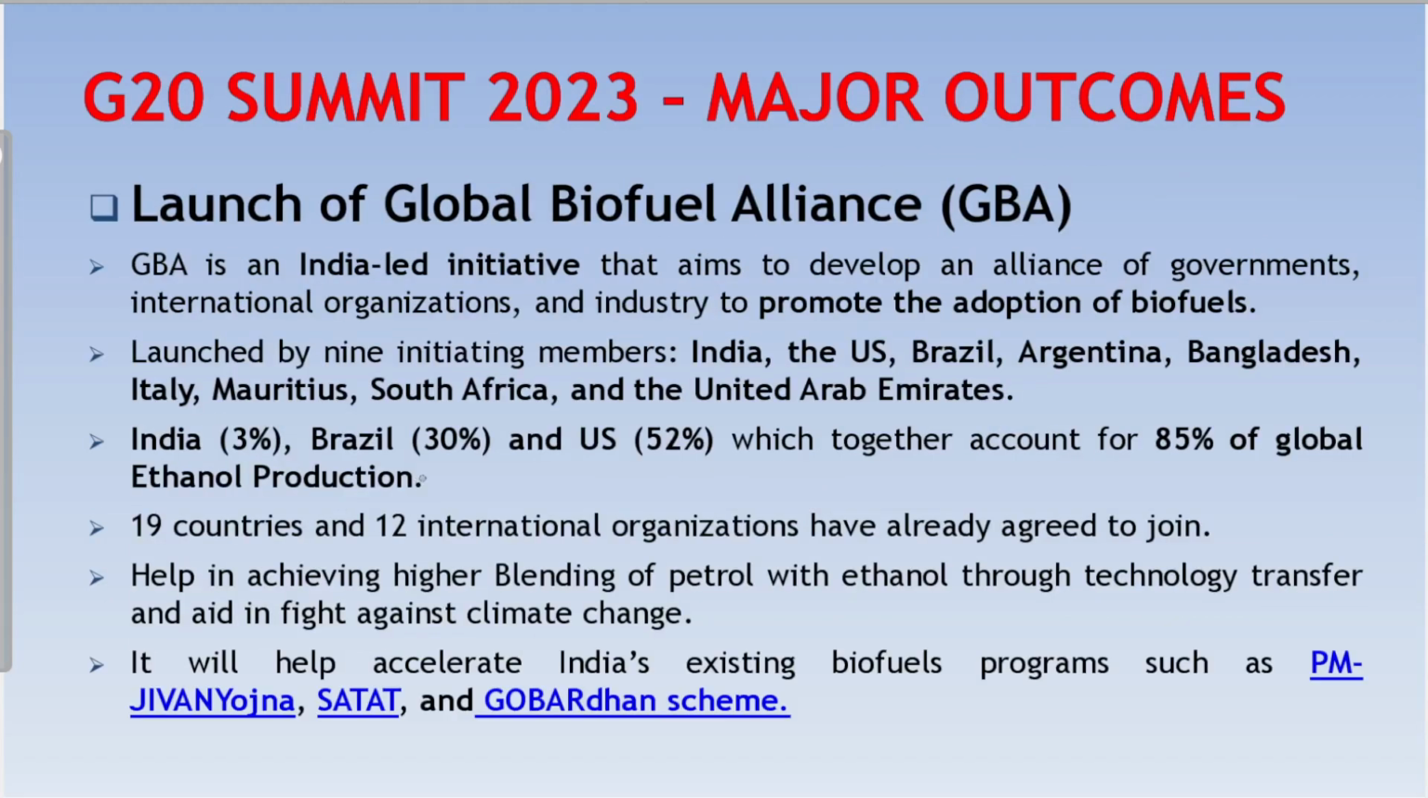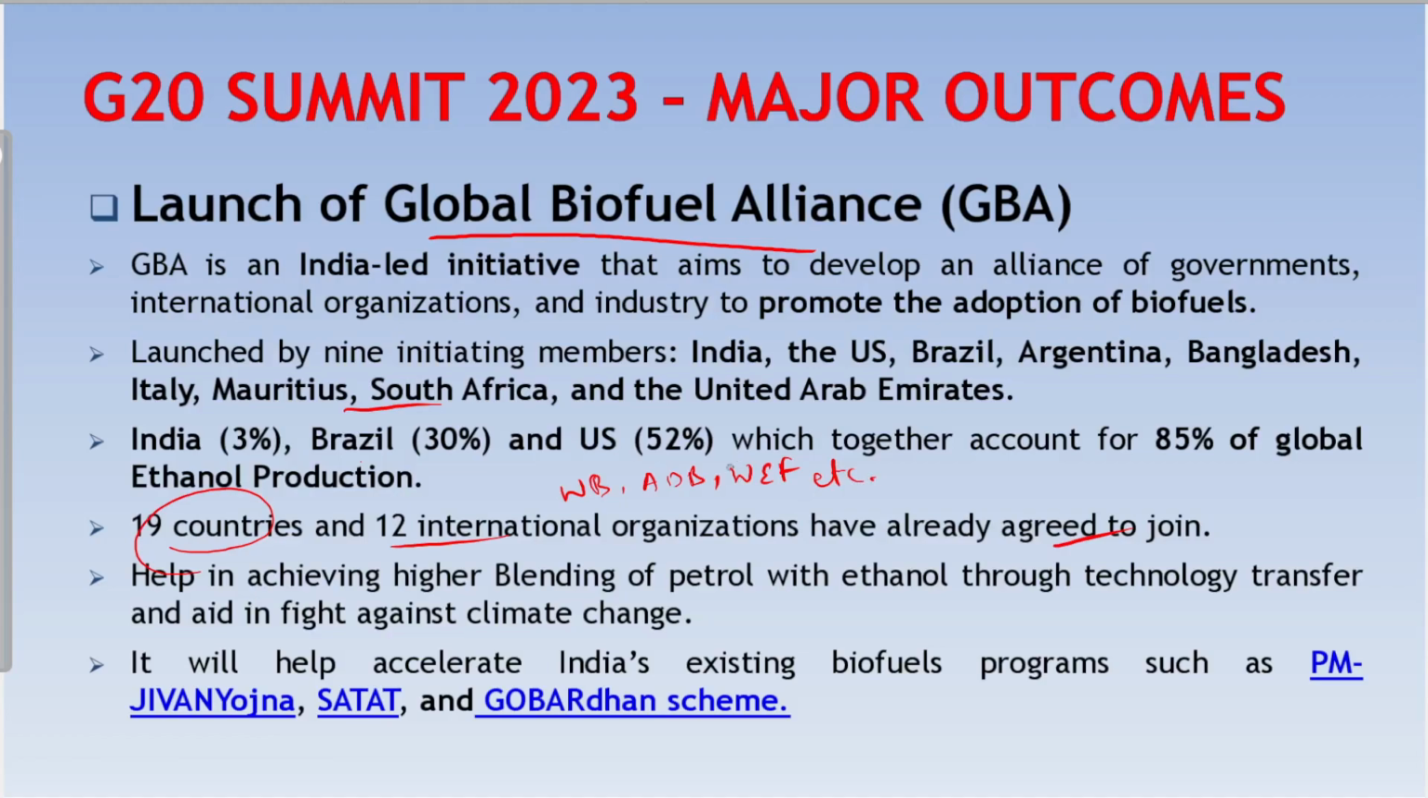in. Another groundbreaking initiative of the G20 summit is the launch of the Global Biofuel Alliance. It is an India-led initiative in coordination with Brazil and the US and 9 initiating members. The main aim is promoting and accelerating the adoption of biofuels and expanding bioenergy access in emerging economies. 19 countries and 12 international organizations have already agreed to join. Of the 12 international organizations, major ones like the World Bank, Asian Development Bank, World Economic Forum, etc. have already agreed to join the Global Biofuel Alliance.